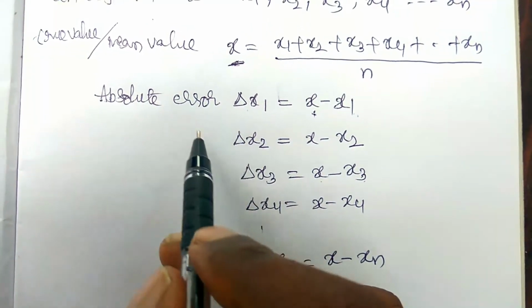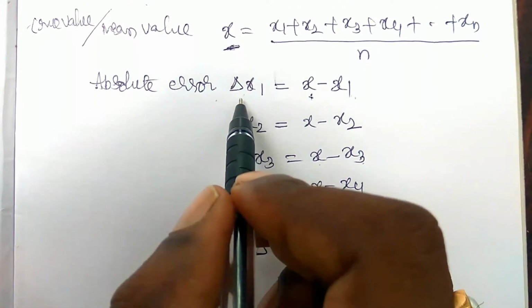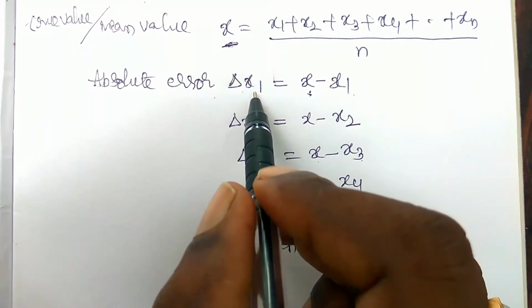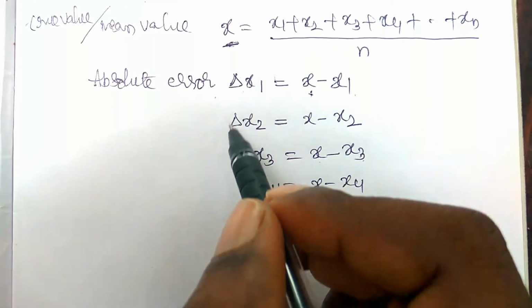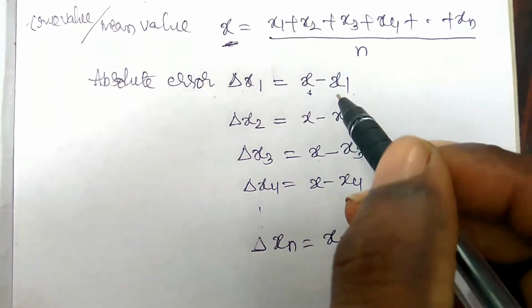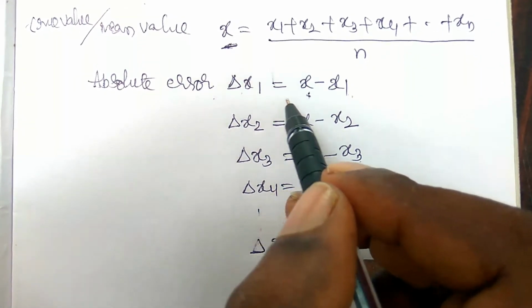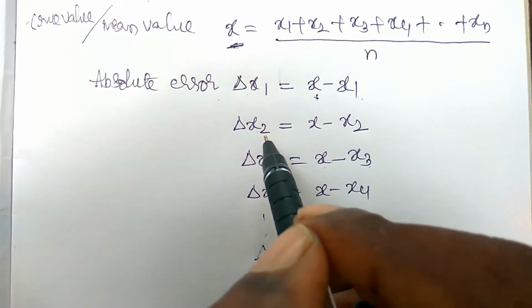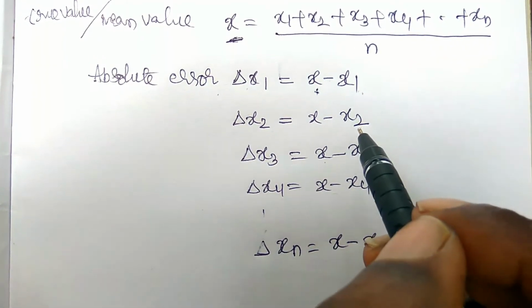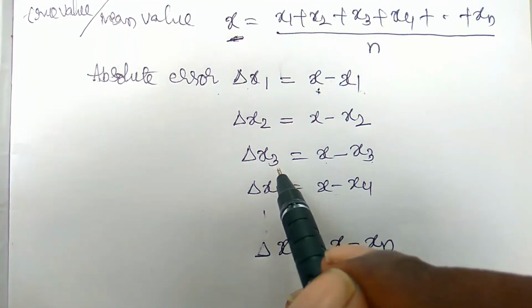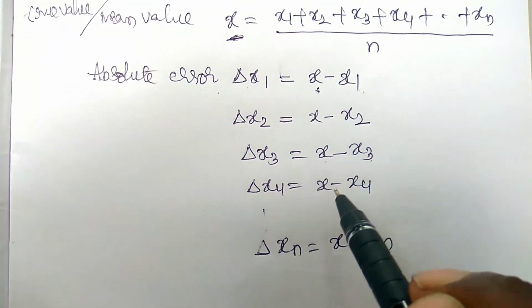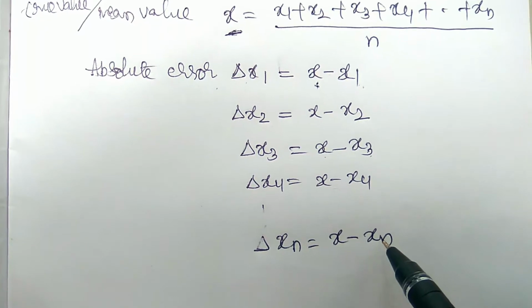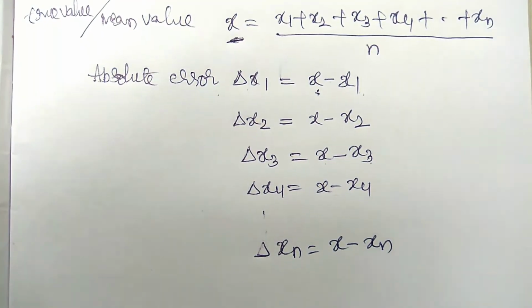So you know about the absolute error, that is delta x or delta x1. Delta x is the total average of these values. Delta x1 is the absolute error of the first measured value, delta x2 of the second measured value, delta x3 of the third measured value, and so up to delta xn.